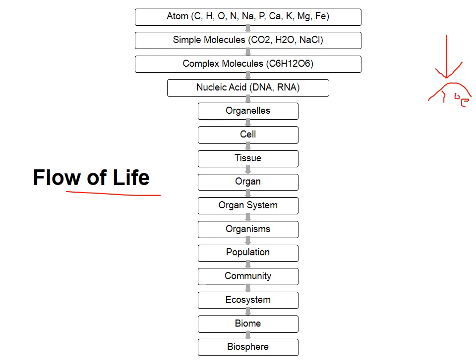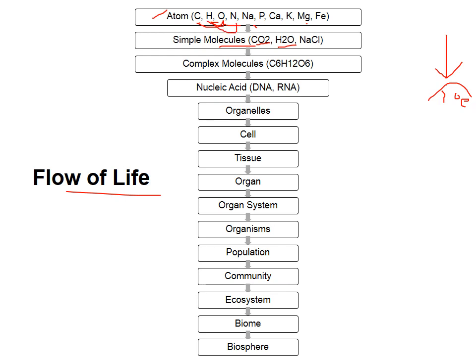At the beginning, there were atoms on the Earth's surface. These atoms are carbon, hydrogen, oxygen, nitrogen, sodium, potassium, calcium, magnesium, and iron. These atoms make simple molecules, like carbon and oxygen make CO2, hydrogen and oxygen make H2O, and hydrogen and nitrogen make ammonia.